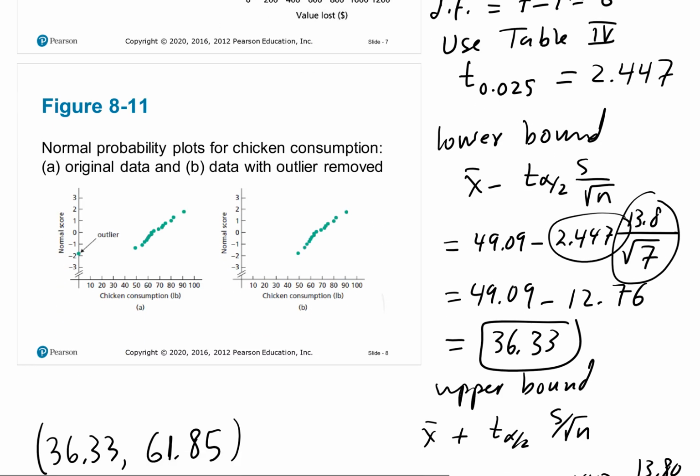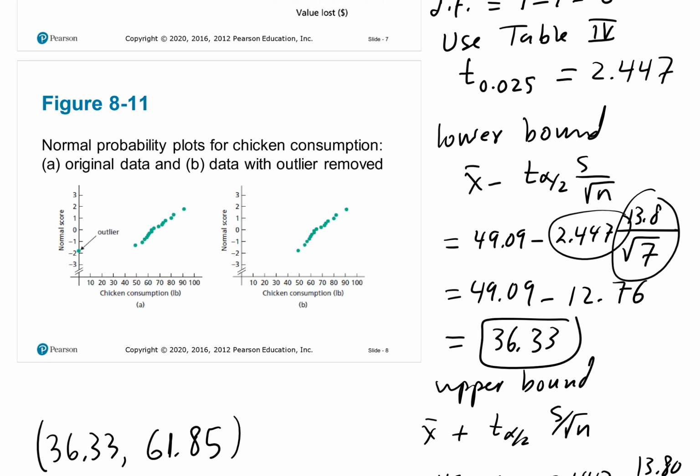And so how does the outlier affect the confidence interval? When you have a value like this somewhere out there in the data, it increases the standard deviation, the sample standard deviation, let's say.